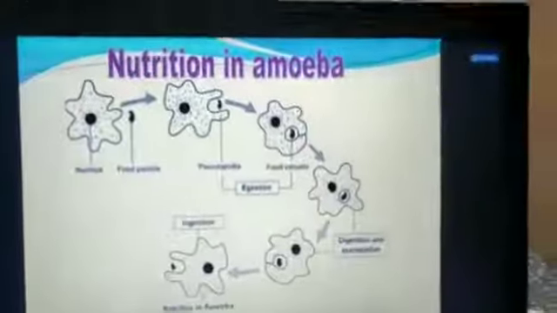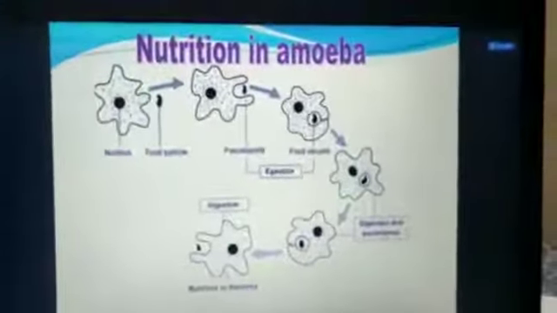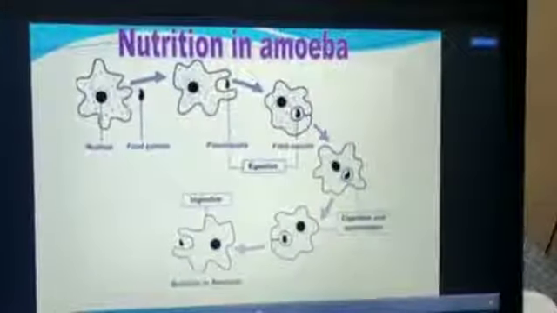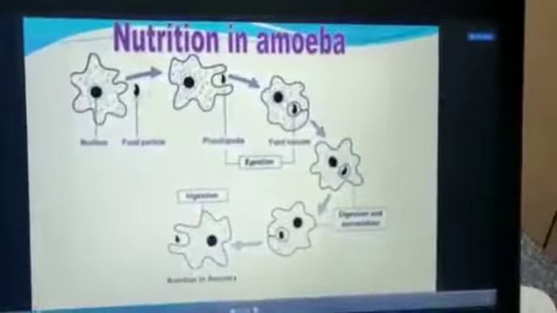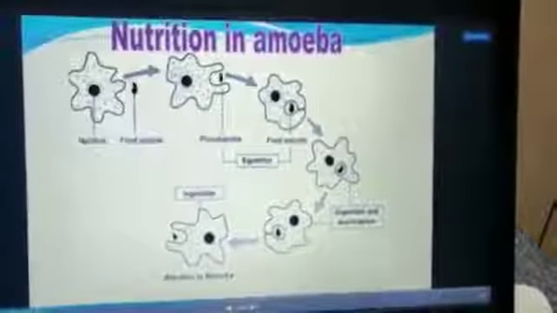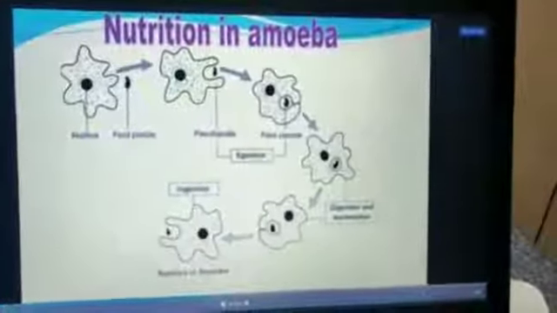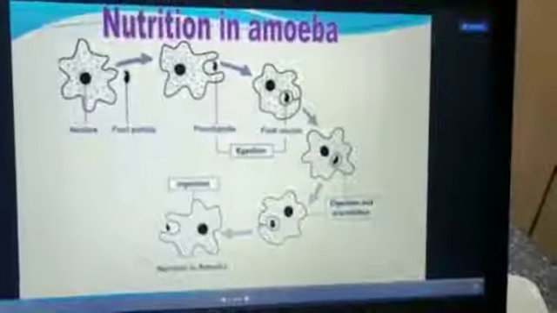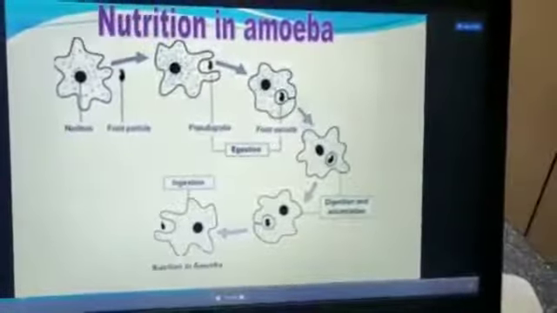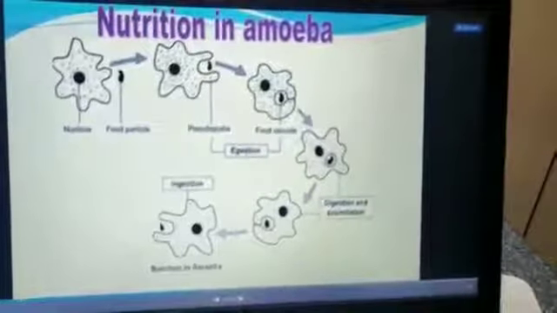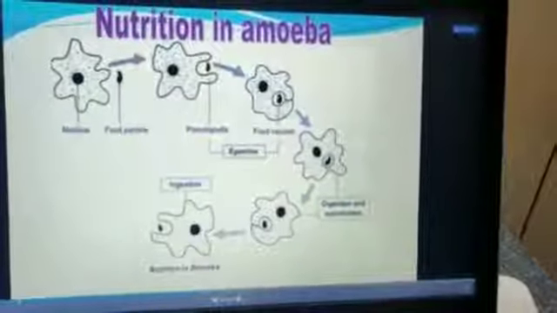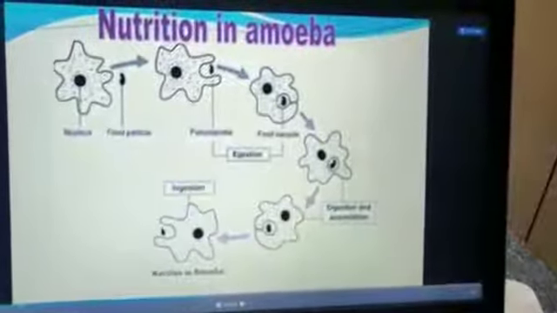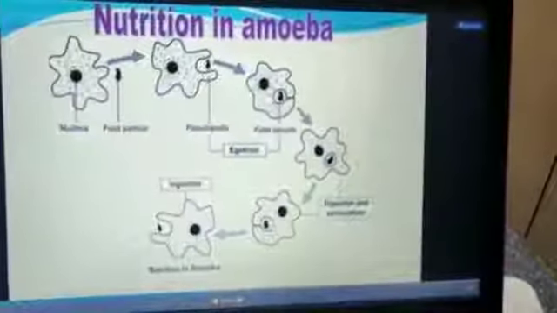Now again, more elaborately, see, this diagram is given. This is the finger-like projections, the prey or food particle, then pseudopodia start developing around the prey. A cup-shaped structure is formed. By joining of the cup-shaped pseudopodia, the food material enters inside the body, and thus forms a food vacuole.